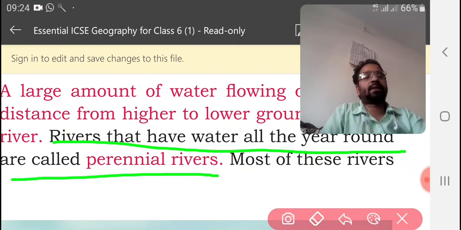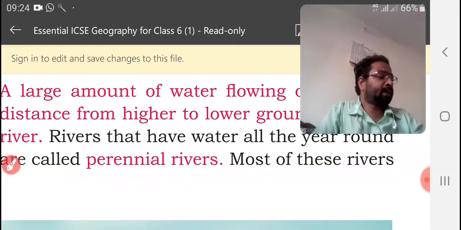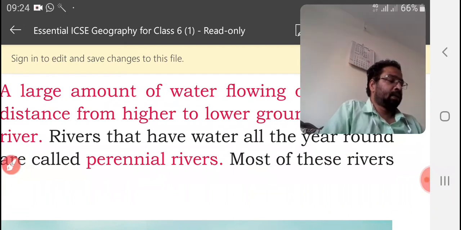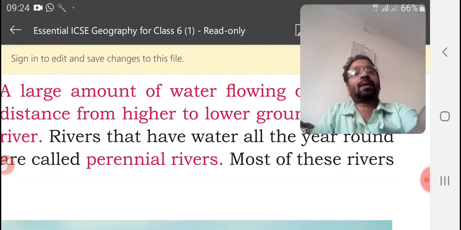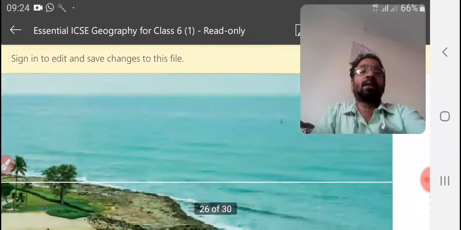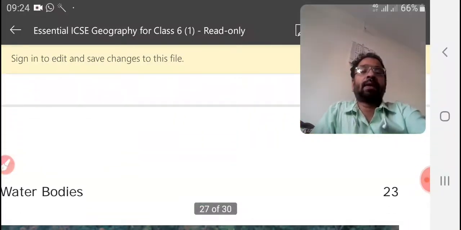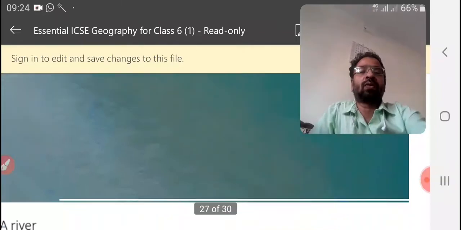Most of these rivers rise in high snow-capped mountains and get water from rain as well as melting snow. What type of river is it? It gets water from melting snow.